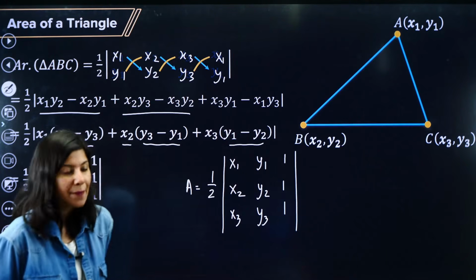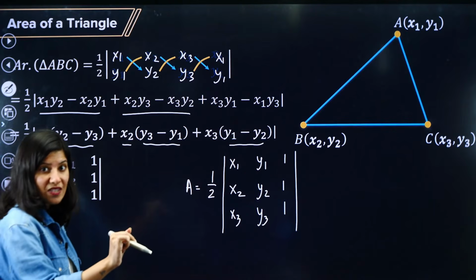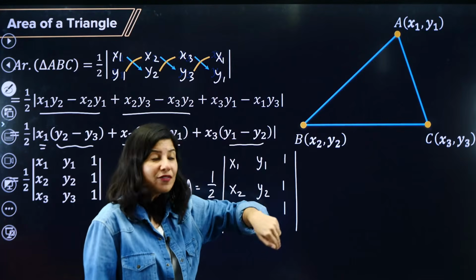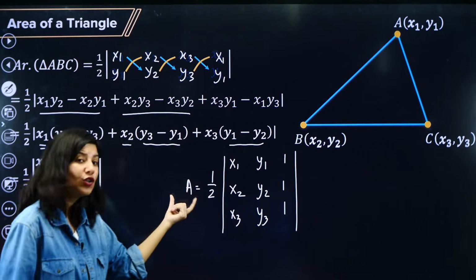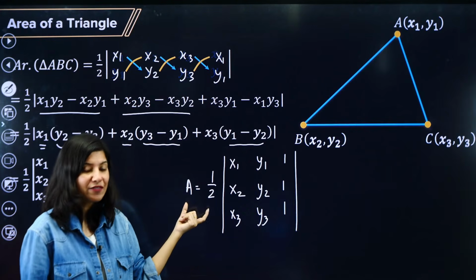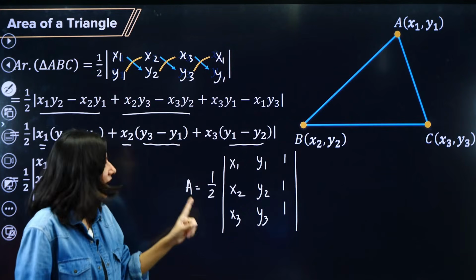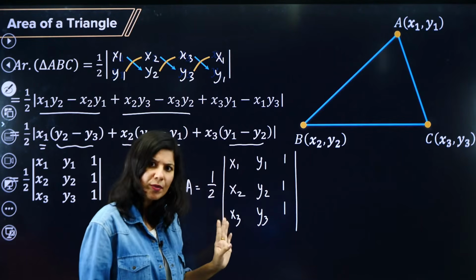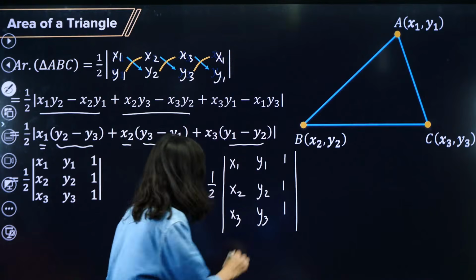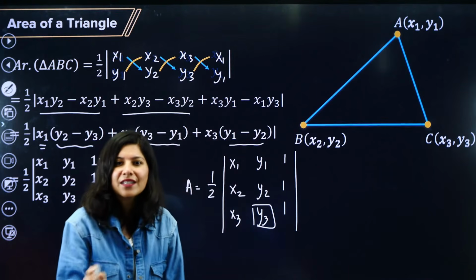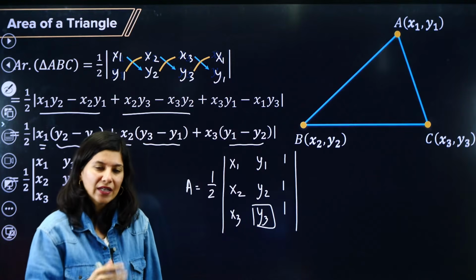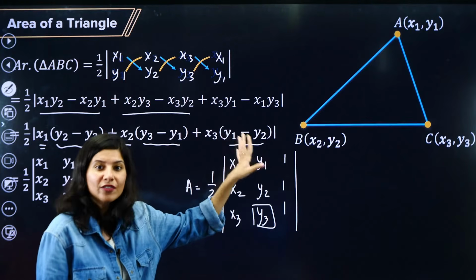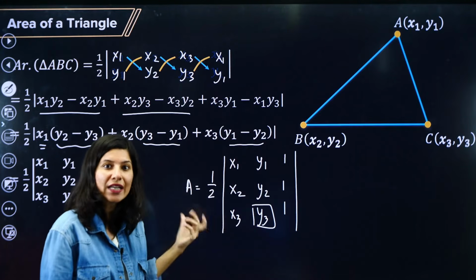Mistakes will happen when they do not give you the complete vertices. Instead, they will give you the area of the triangle. Coordinates x1, y1 will be provided, x2, y2 will be provided, but x3, y3 they may hide, giving y3 as any constant a or b, any unknown. Everything else including the area will be given.